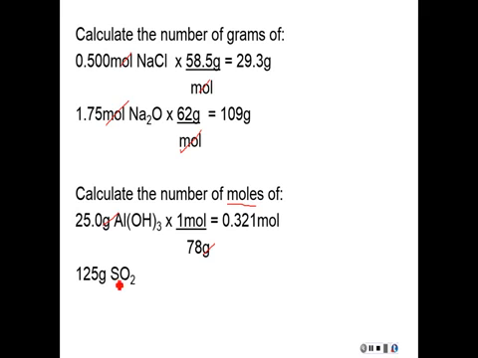And then for the last one, I need the molar mass of SO2, and that's 64.1 grams per mole. And there go the grams, and I get 1.95 moles for an answer. So how did you do? Hope you did pretty well.